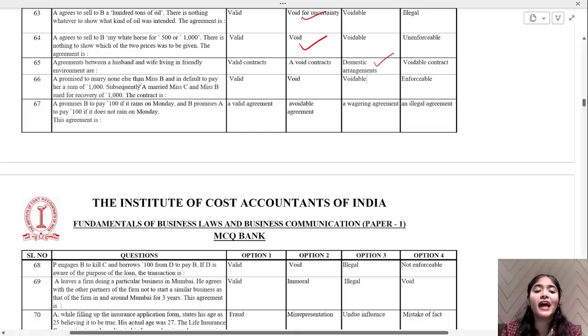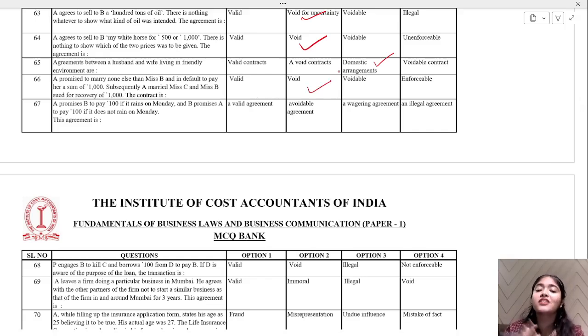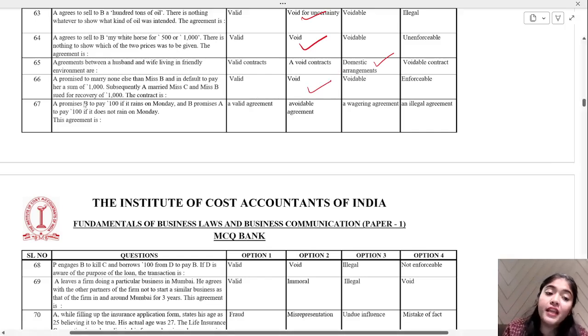A promised to marry none else than Miss B and in default to pay her a sum of 1000. Subsequently, A married Miss C and Miss B sued for recovery of 1000. The contract is valid, void, or you could say voidable or unenforceable. That is a void contract. Now you can't restrain them from marriage. That is void.